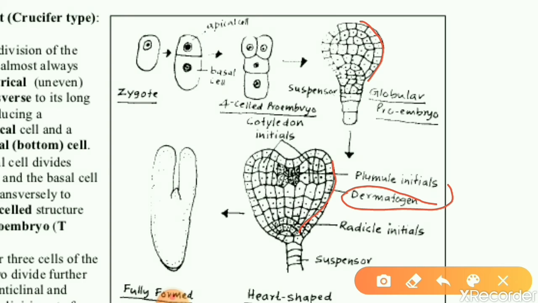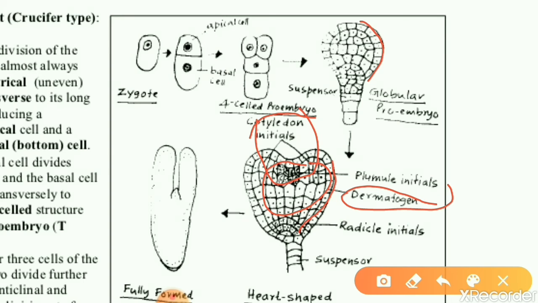Future epidermis forming. The inner cells of the upper region develop into cotyledon and plumule, while the lower cells develop into radicle. These are the inner cells of the upper region of globular proembryo. From those inner cells of the upper region, what develops?